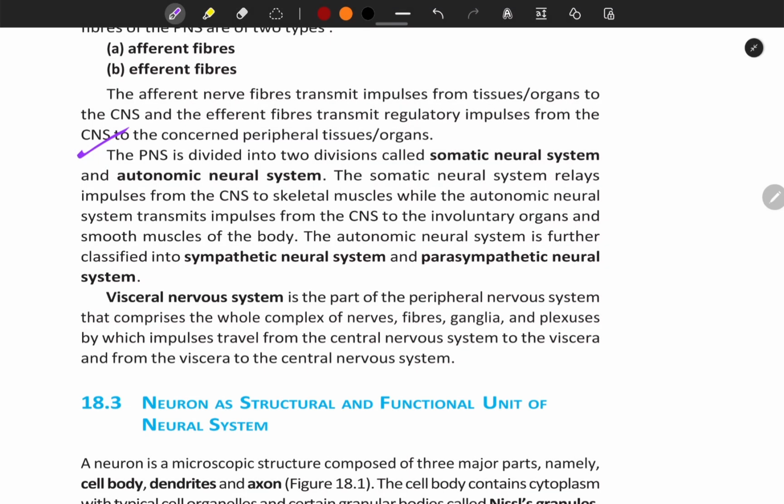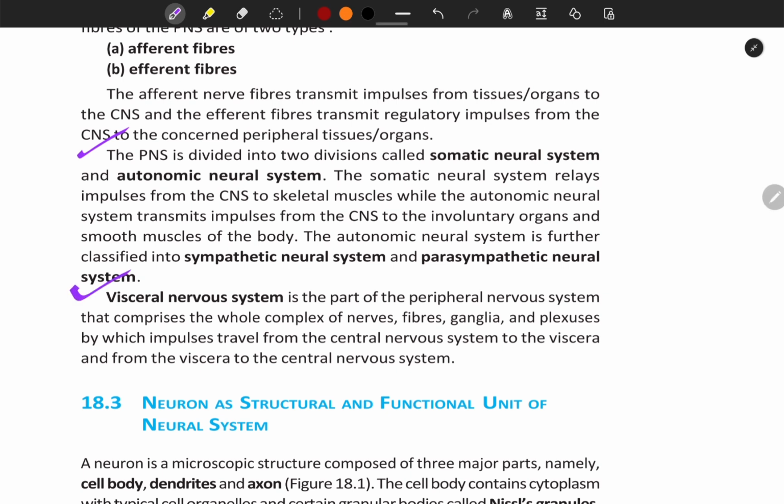The PNS is divided into two divisions called somatic neural system and autonomic neural system. The somatic neural system relays impulses from the CNS to skeletal muscles, while the autonomic neural system transmits impulses from the CNS to the involuntary organs and the smooth muscles of the body. The autonomic neural system is further classified into sympathetic neural system and parasympathetic neural system.